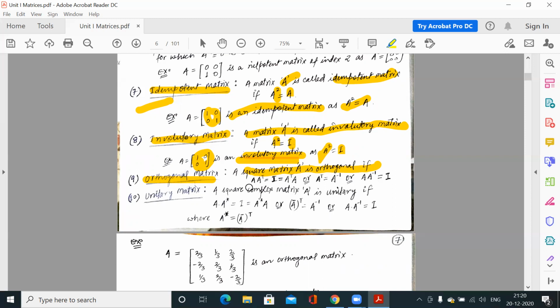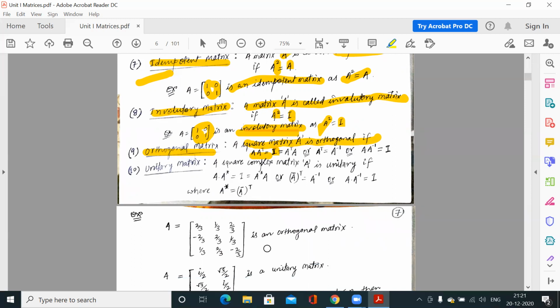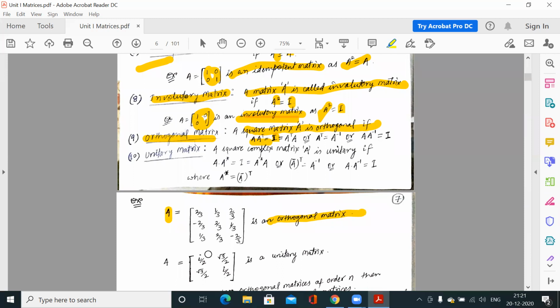A A transpose is equal to identity matrix. Suppose we have one example, any real matrix, by example you can verify that this is an orthogonal matrix. So this is matrix A, and if you find out the transpose of this matrix and multiply with this A, means what you have to do, you have to verify this property.